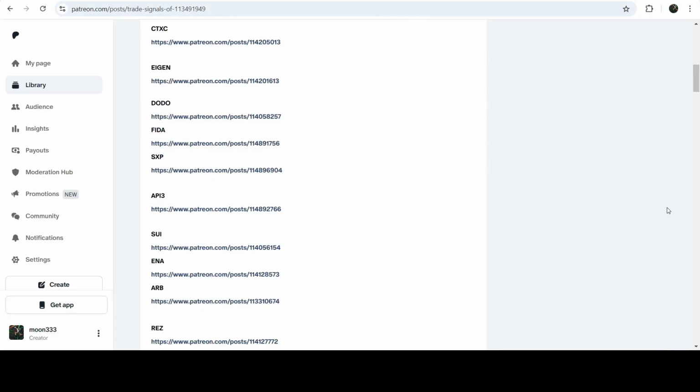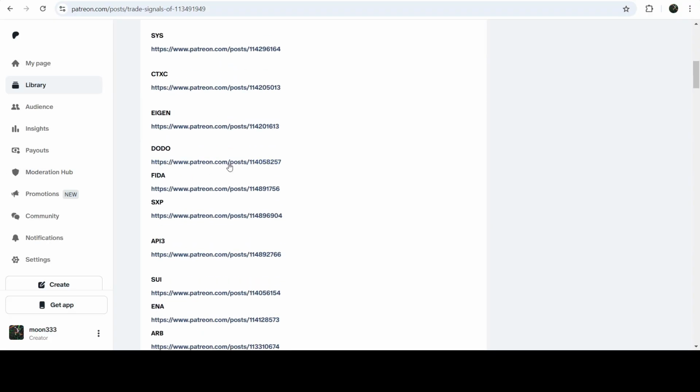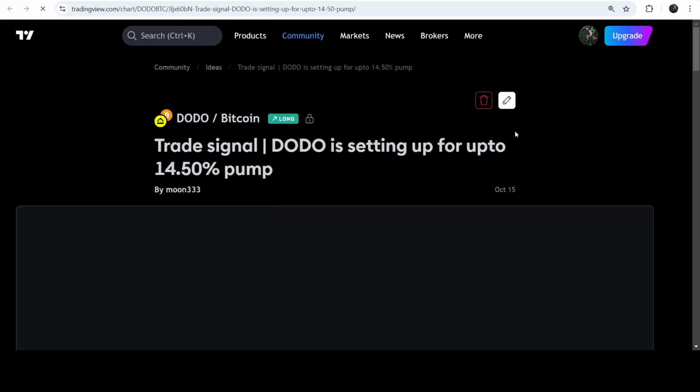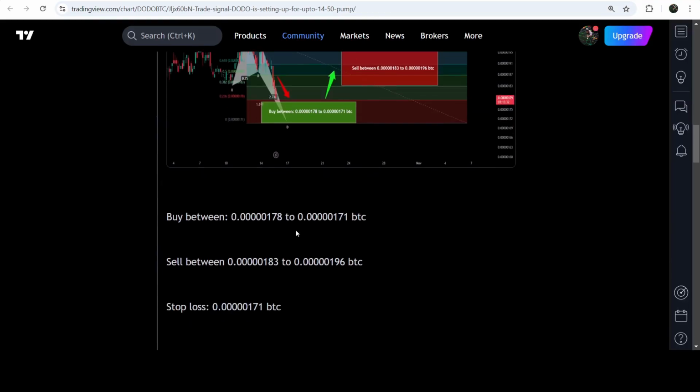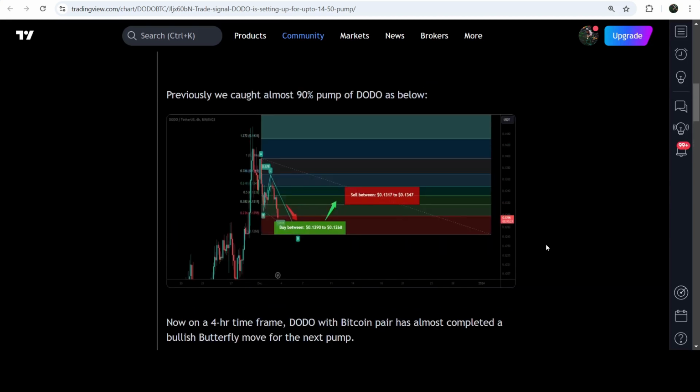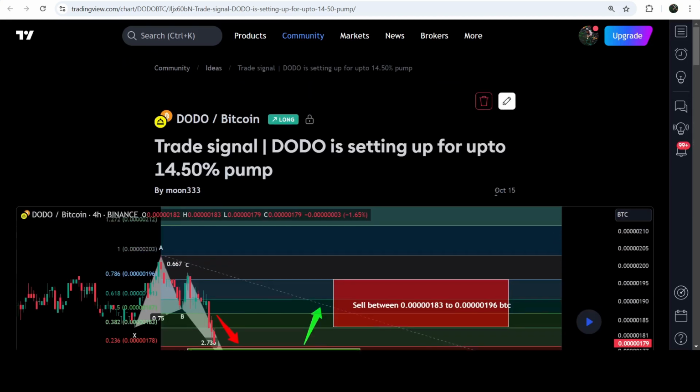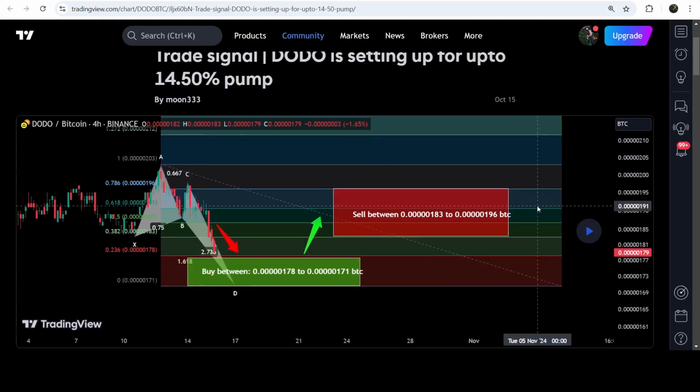And if you would like to check or verify any trading signal like this, the trade setup for Dodo, you just need to click on the link for the trade setup and it will take you to the TradingView chart. And on this chart, you can see a complete trade setup like this for the buying zone and the sell target zone and the stop loss. And you can also watch when I shared this trade signal, like this trade setup I shared on 15th of October 2024. And you can also watch how the price then moved after sharing this signal.